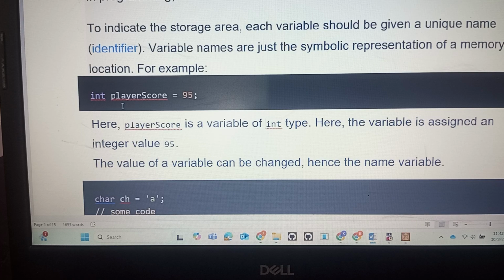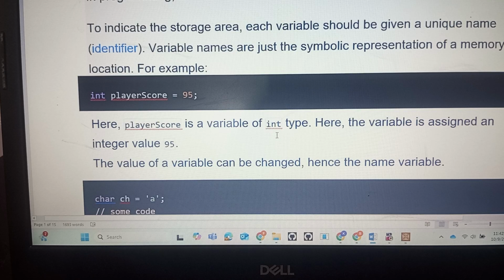Here 95 is the constant; you can't change it. Player score is generally called an identifier, but in the C programming language, technically, you have to name it a variable. Player score is a variable of int type. We'll see later what the type is.